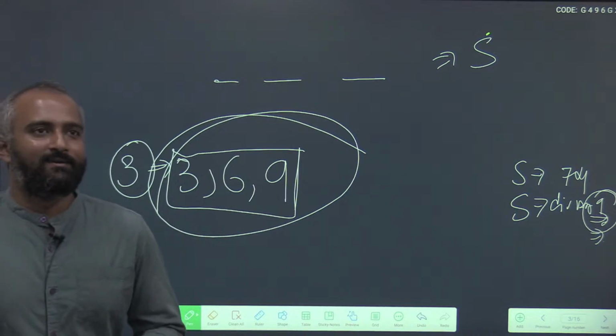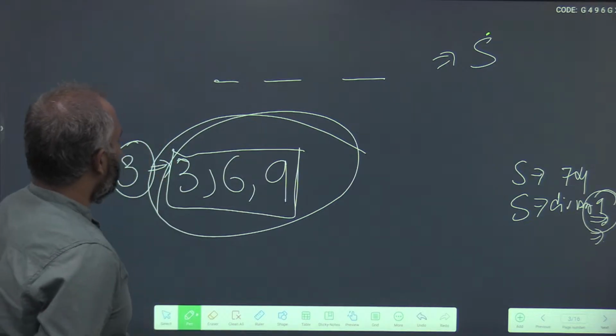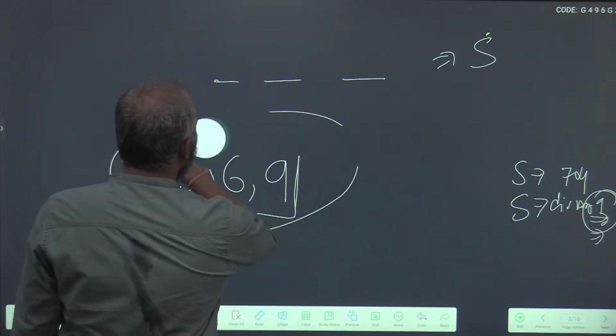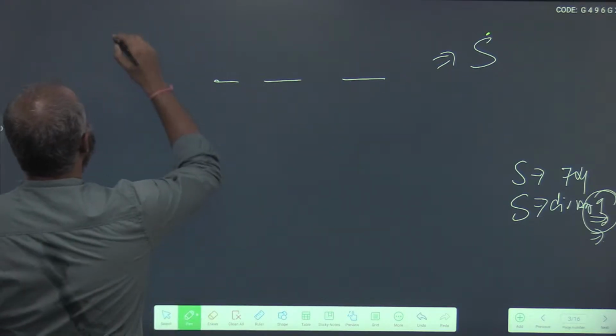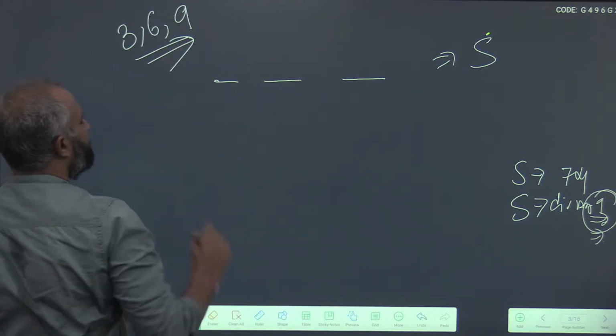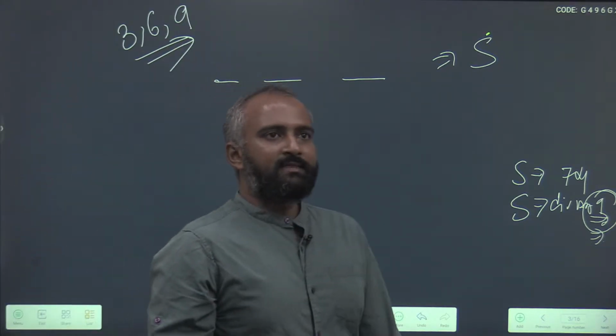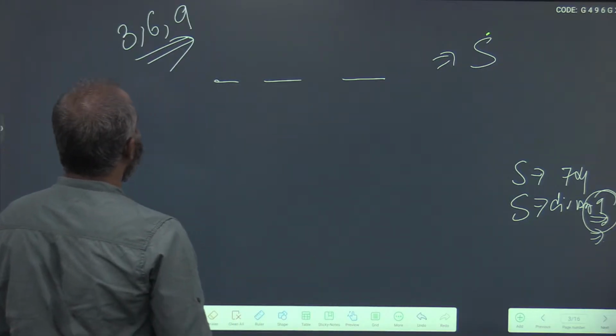Looking like a difficult problem? Nah, you see how easy this is. When we distribute, there are no repetitions here. The digits are 3, 6 and 9.